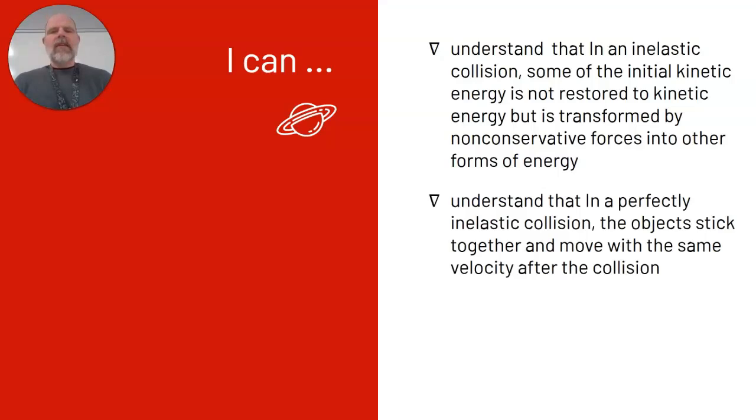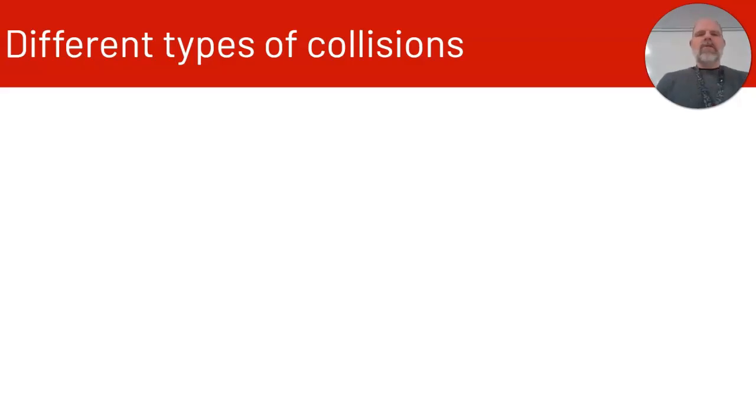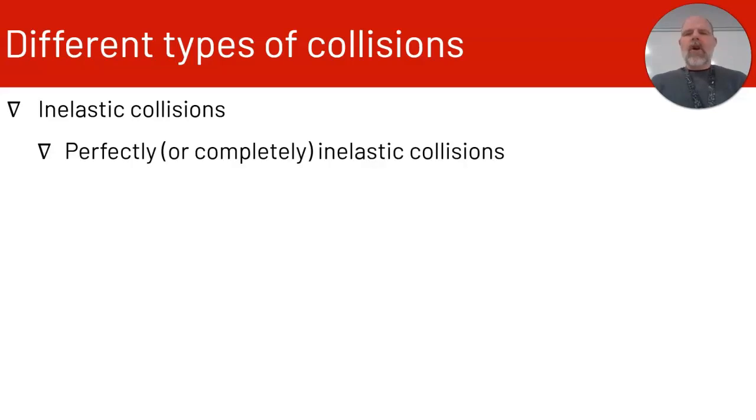I can understand that in a perfectly inelastic collision, the objects stick together and move with the same velocity after the collision. So let's talk about different types of collisions. So first let's talk about inelastic collisions. So there are perfectly or completely inelastic collisions, there are explosions, and there are elastic collisions. We'll get into each one of these in detail.